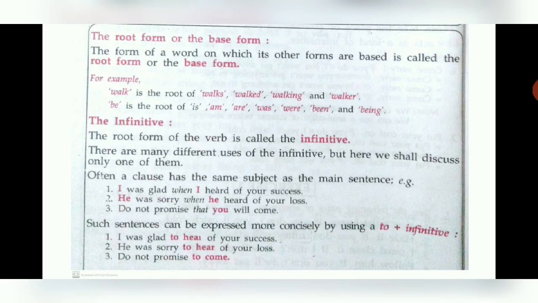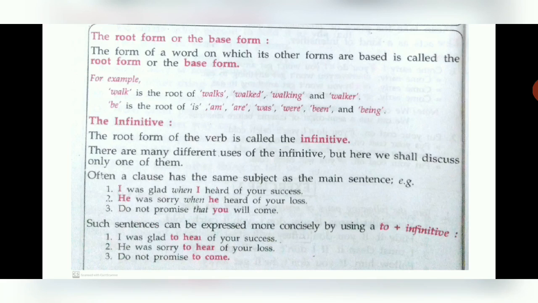Now let's see the sentence. I was glad. We have seen in the first sentence I was glad when I heard. Here we are saying I was glad to hear of your success. See the word when I heard changed to hear. Okay. Second sentence, he was sorry to hear of your loss. Previous sentence, he was sorry when he heard.